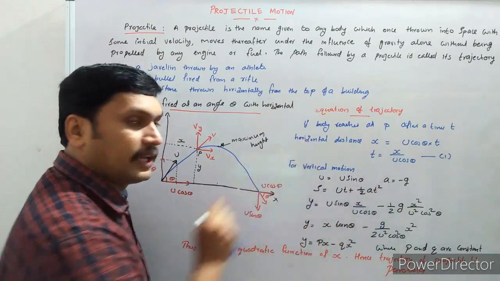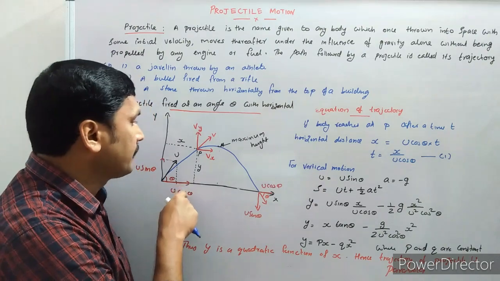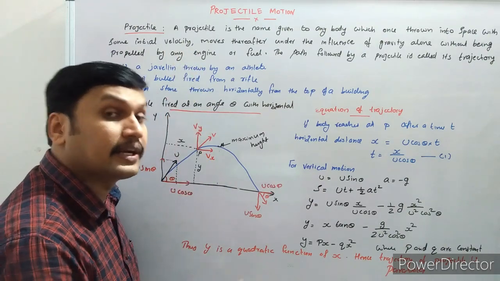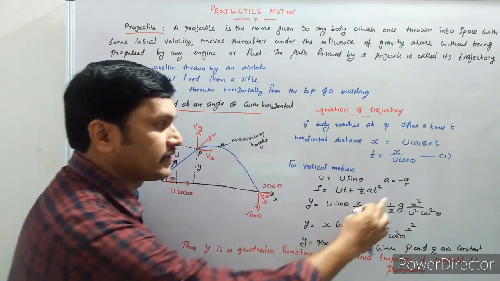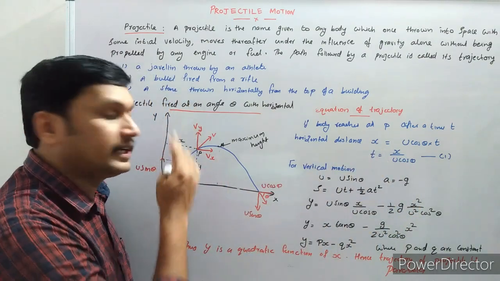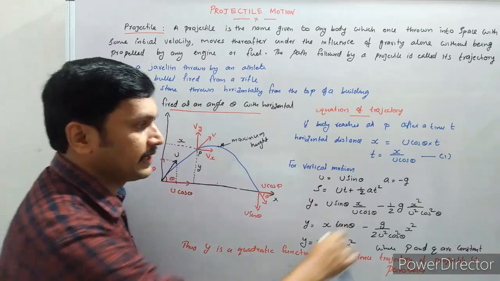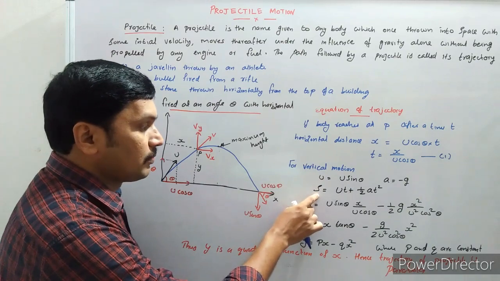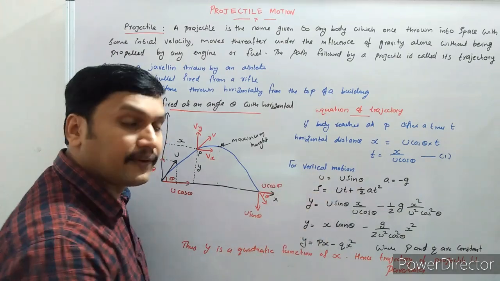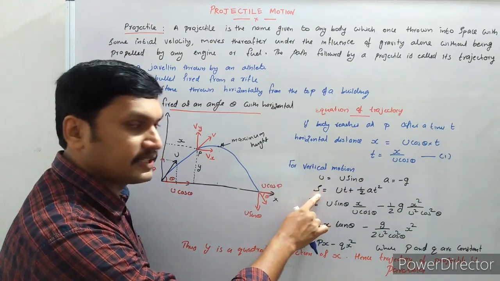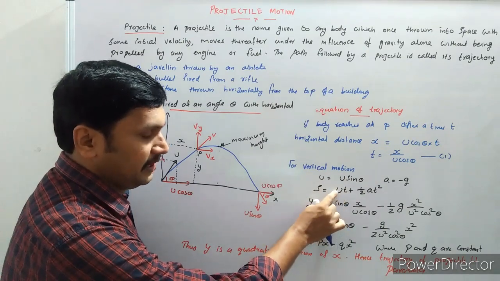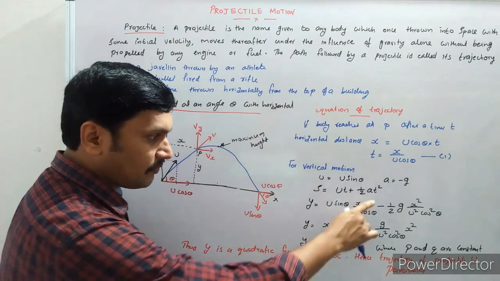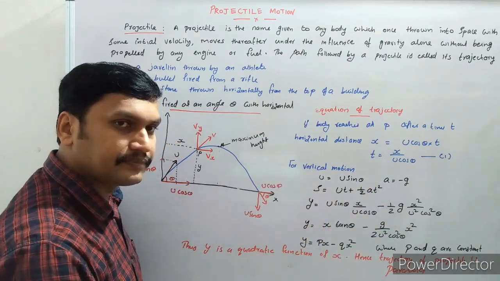And acceleration a is equal to minus g, because up to the point P the object is moving in the upward direction. Motion under gravity in the upward direction, that is a equal to minus g. Velocity decreases when the object is moving upward. Now use the equation of motion s is equal to ut plus half at square. Displacement s is initial velocity into time, plus half into at square, where a is acceleration and t is time.